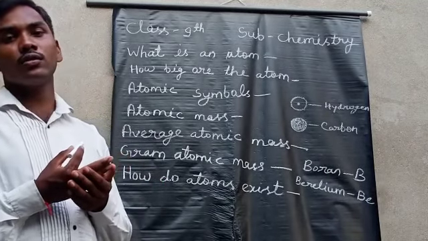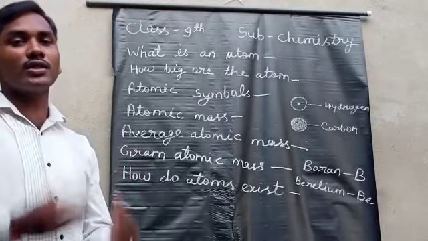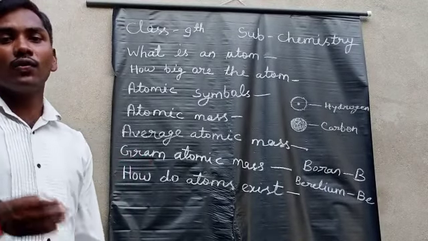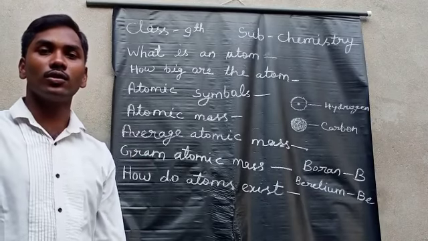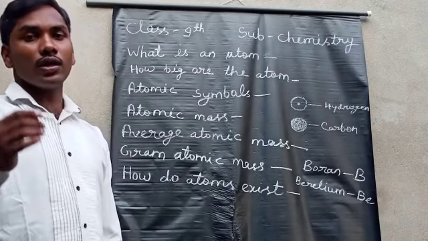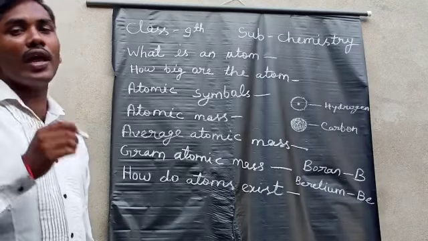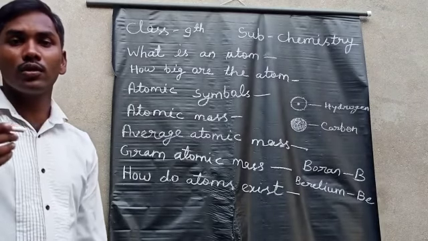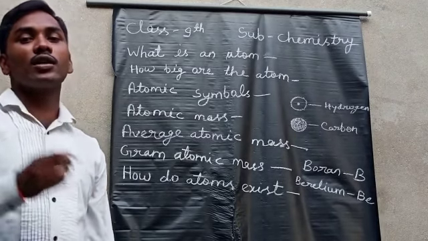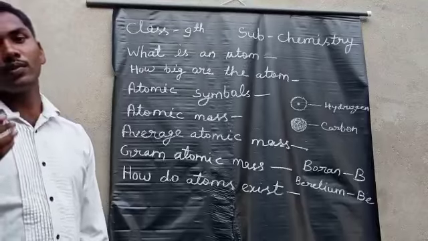Nowadays, the mass of an atom is compared with the atomic mass of carbon 12. The mass of an atom will be 1/12 times the carbon 12 mass.